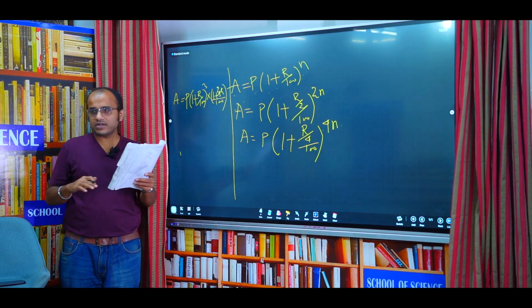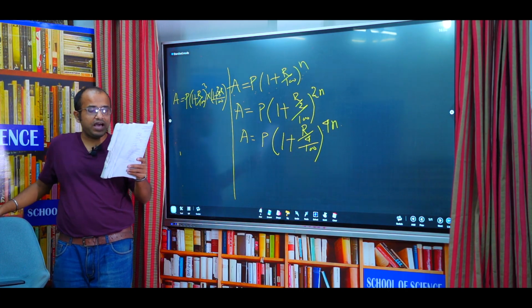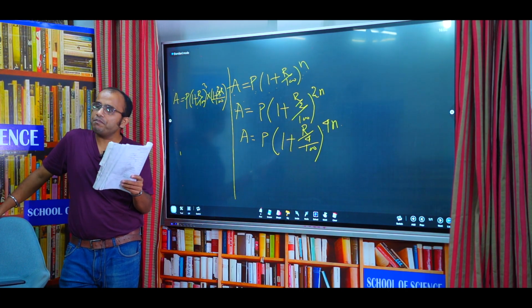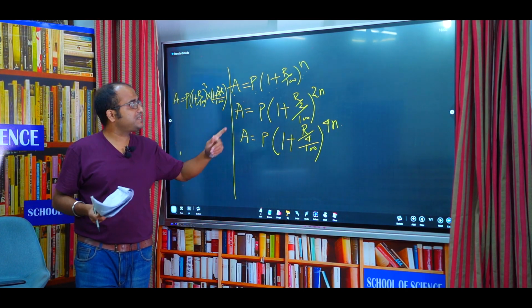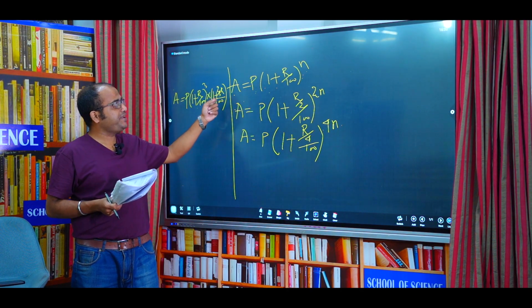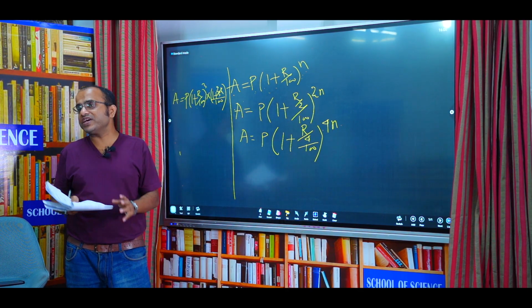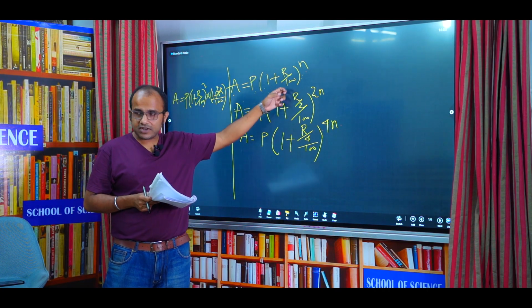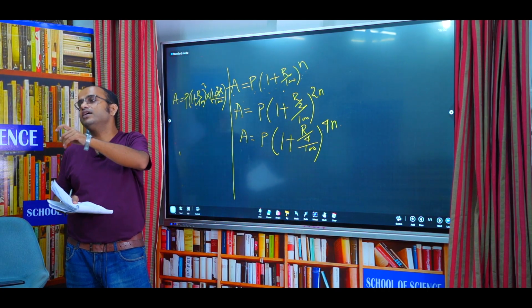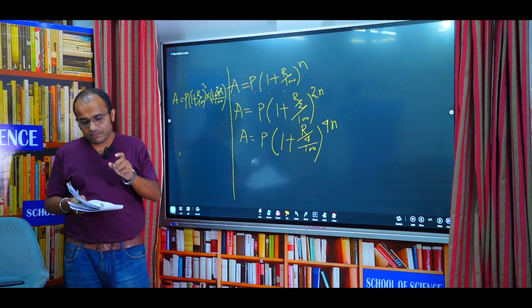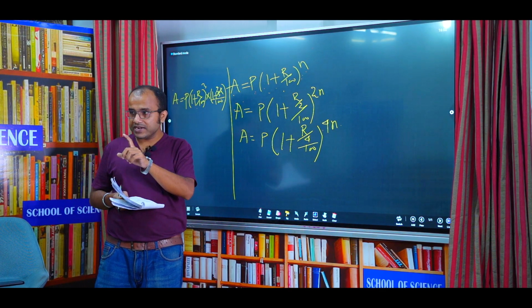Now I am explaining what this formula is for. This formula is for when interest is compounded annually. In the first case, interest is also compounded annually, but the difference is that here time is in fraction, while there time is not a fraction. There time is, suppose, 1 year, 2 years, like that. A full numerical value, a whole number, is the time.